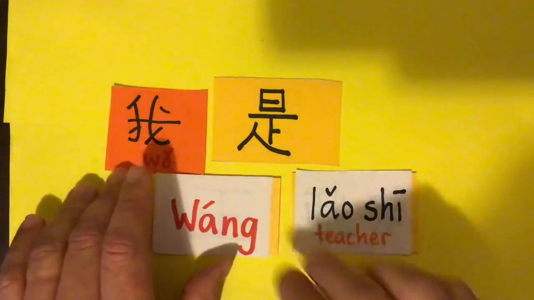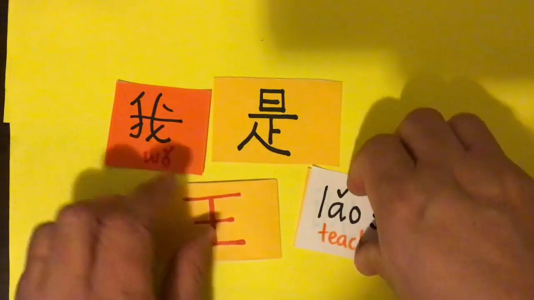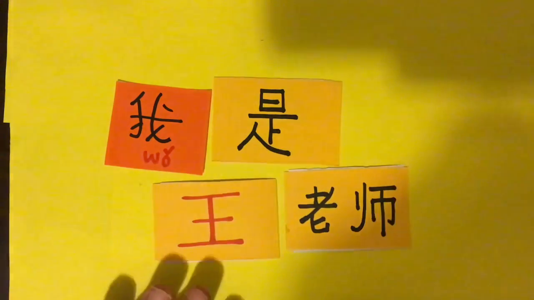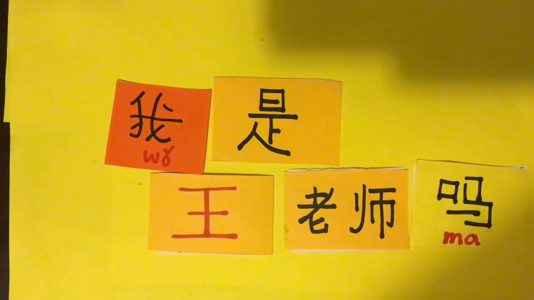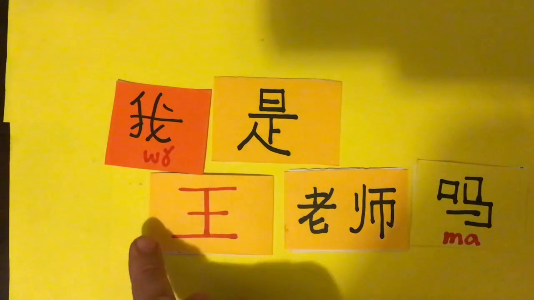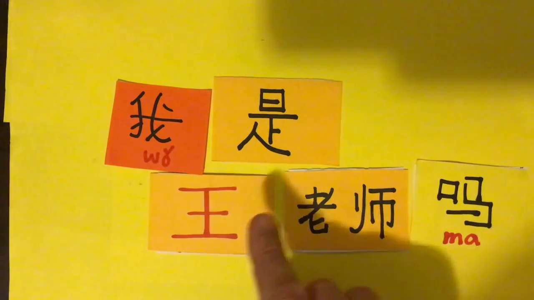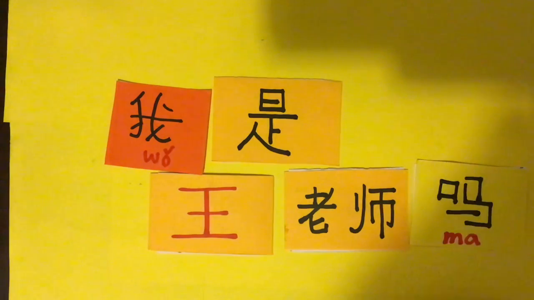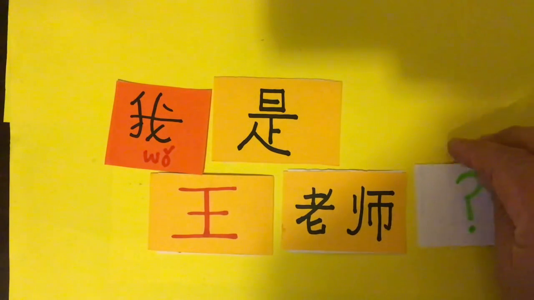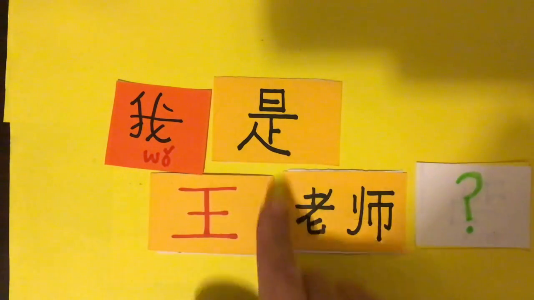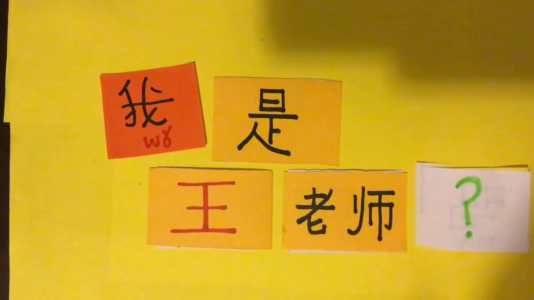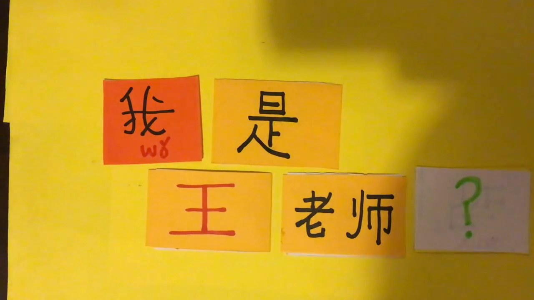Now, what is it if I do this? 我是王老师吗? We've just changed it. 我是王老师吗? That's right, we've turned this into a question mark. Am I teacher Wang? That's everything for this session.